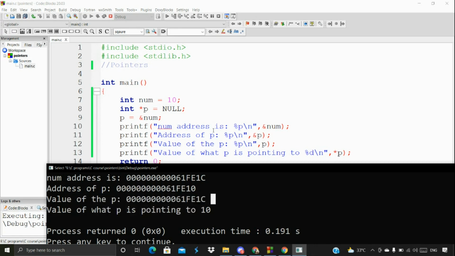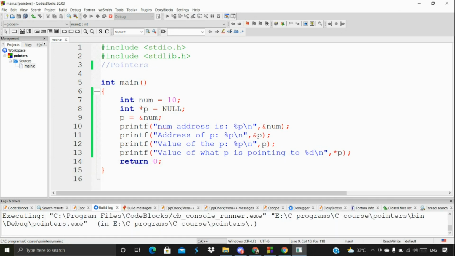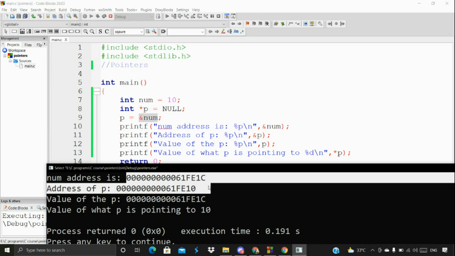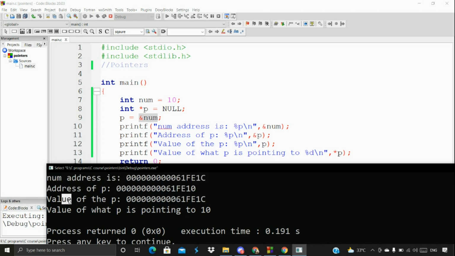Then the value of p. Here we are printing the value of p, which is nothing but the address of num that we are storing. It's similar to the num address, because the value of p is also the address of num that we stored inside it. That's what I want to explain here, and that's why I've shown how it works. You might have understood once we print it out.